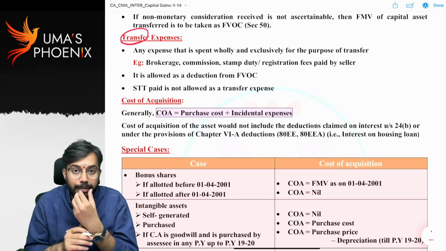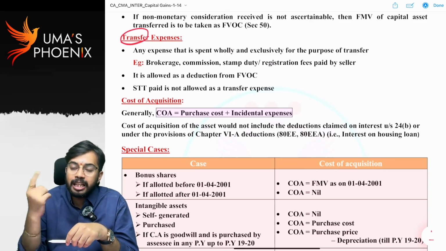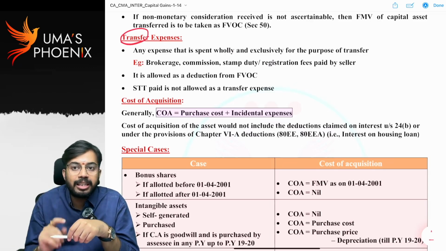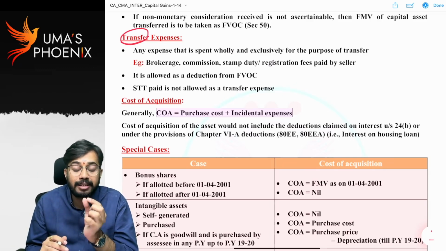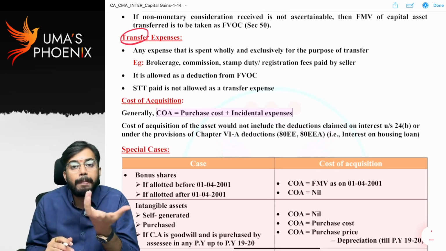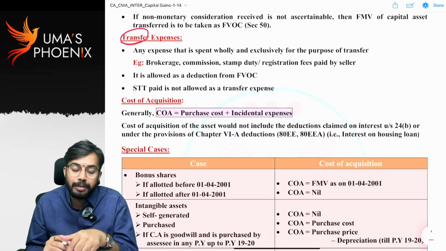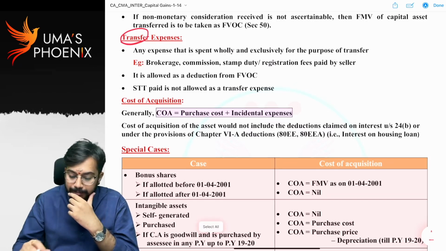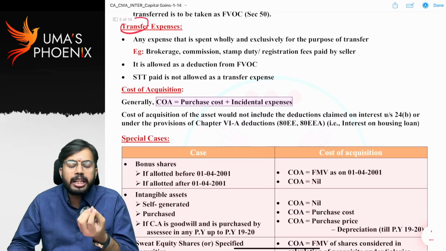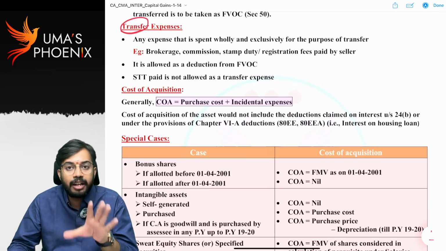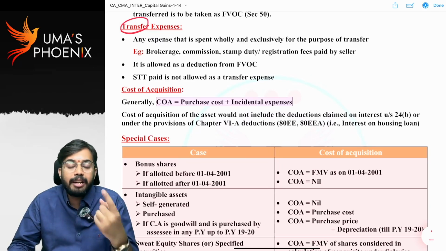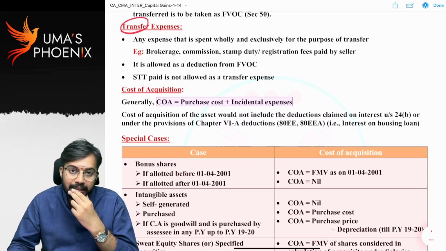It is transfer expenditure. I went to an agent. I told the agent, if you sell this building, 1% I will give you as a commission. So he sold this building. I paid 1% as commission. Why I paid commission? With regard to sale of this building. That commission is transfer expense and it can be reduced. So any expenditure which is incurred exclusively for the purpose of transfer is there, that we call as transfer expense, that can be reduced from full value of consideration.